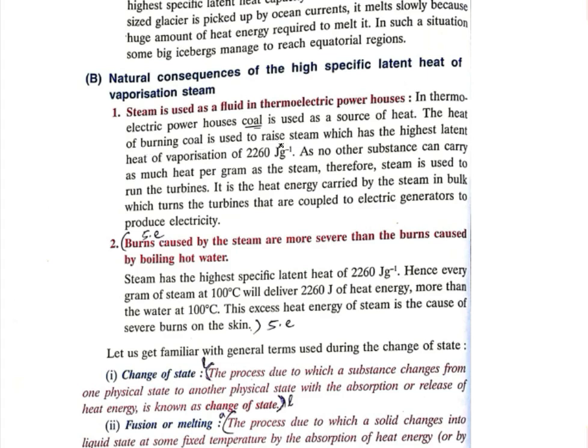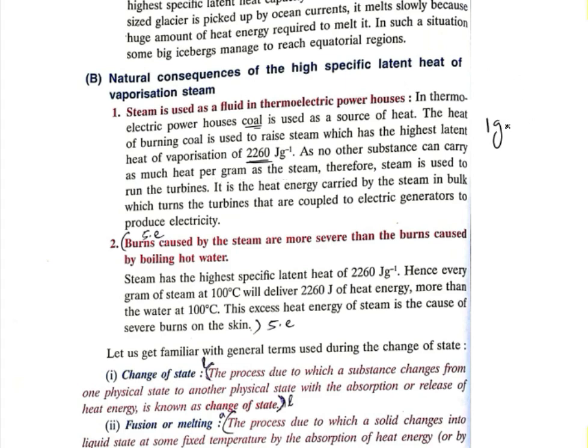The heat of burning of coal is used to raise steam, which has the highest latent heat of vaporization, and that is 2260 joules per gram. In 1 gram, it can give us 2260 joules of energy, and no other substance can carry as much heat per gram as steam.